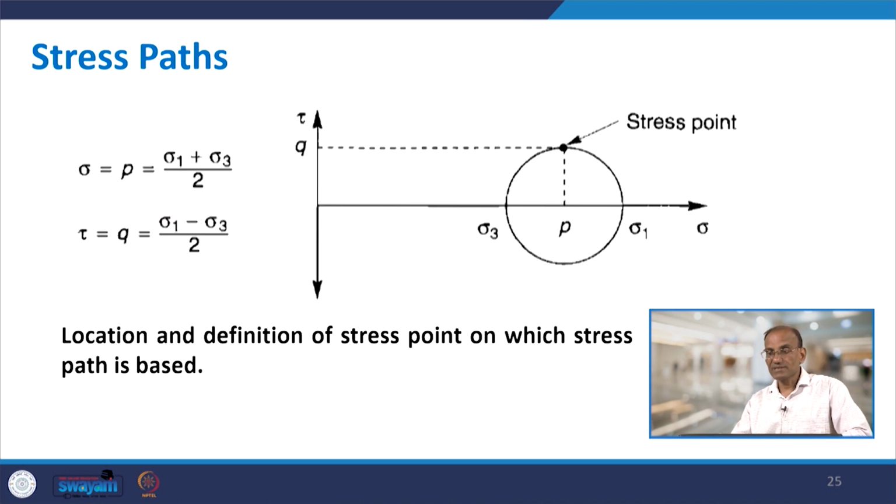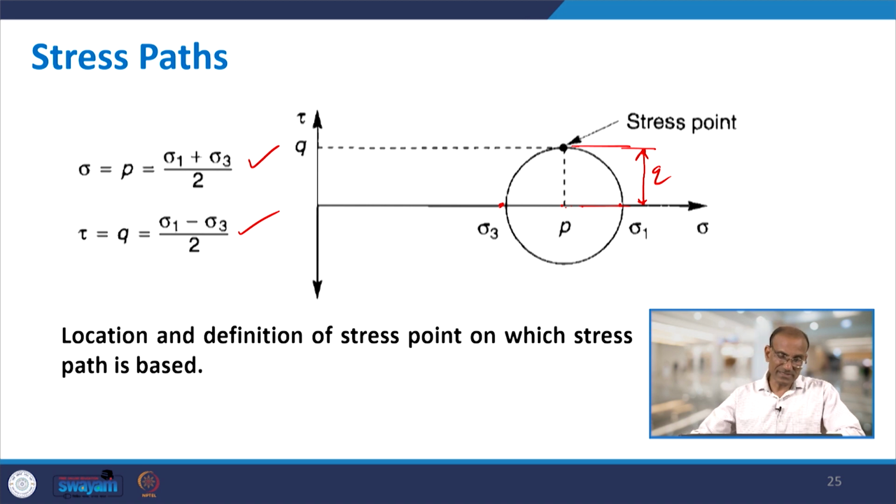What you have here is the Mohr circle, and again you can see sigma 1 is the major principal stress and sigma 3 is the minor principal stress. P is the average value, sigma 1 plus sigma 3 by 2, which is given here and denotes the center of this Mohr circle, while Q is this ordinate, and this Q is sigma 1 minus sigma 3 by 2.